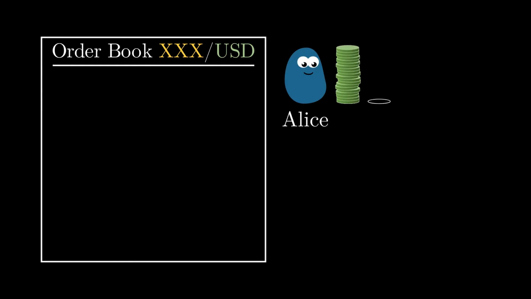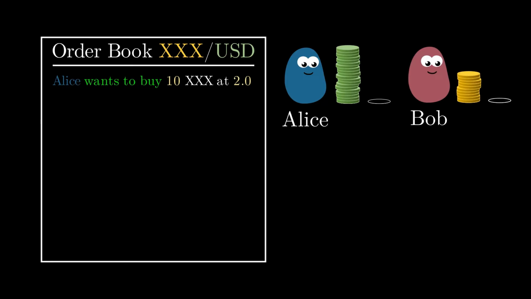In this example, Alice has $20, which she would like to trade for 10 X tokens. In other words, she is willing to buy 10 X tokens at a price of $2 per 1 X token, so she places an order just for that. Bob, on the other hand, wants to sell his X tokens to buy some dollars. He has 10 X tokens and finds Alice's price reasonable, so he places an order to sell all of it at a price of 2.